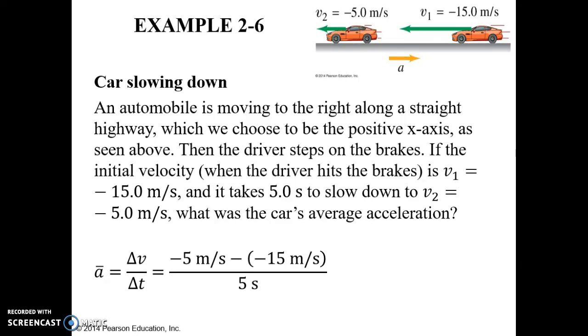Two negatives equals a positive, and so we plug and chug to get 10 meters per second over 5 seconds, which we know equals 2 meters per second squared. Now the acceleration is pointing in the positive direction, but since velocity is in the negative direction, the car is slowing down because the two vectors are pointing in the opposite direction.